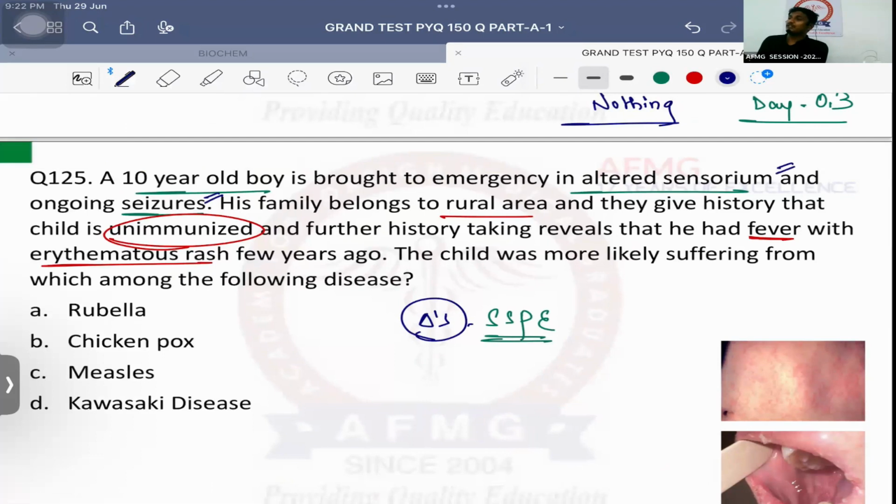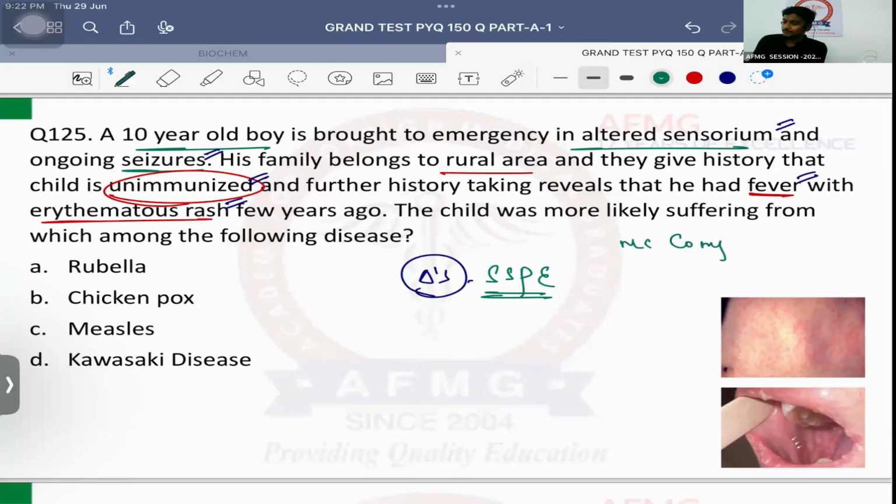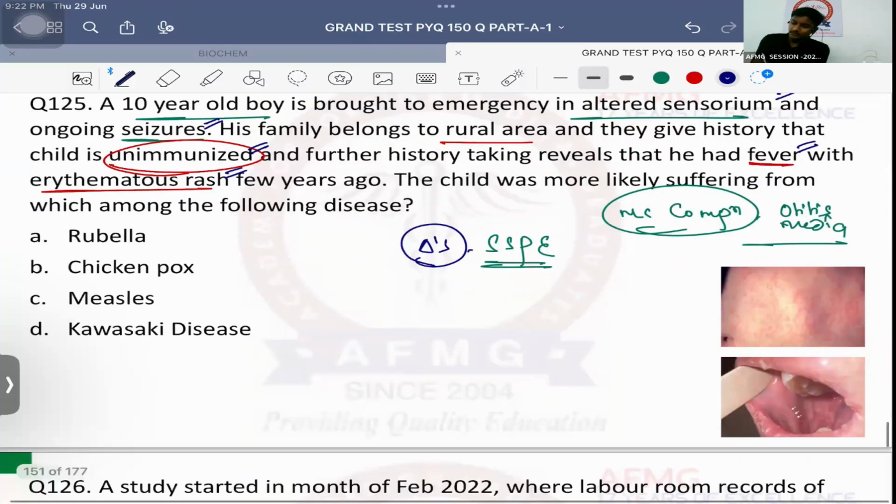Now, SSPE we know is a long-term and a rare complication of measles. Very rarely it develops after 8 to 10 years usually. As the child was unimmunized and also there was a history of fever and erythematous rash, that was more likely a case of measles infection in childhood. Most common complication of measles? Shabash, it is otitis media. Please remember this. The answer should be measles for this.